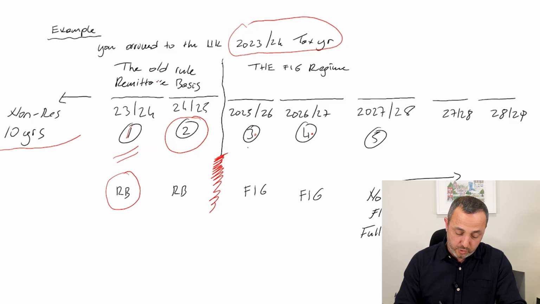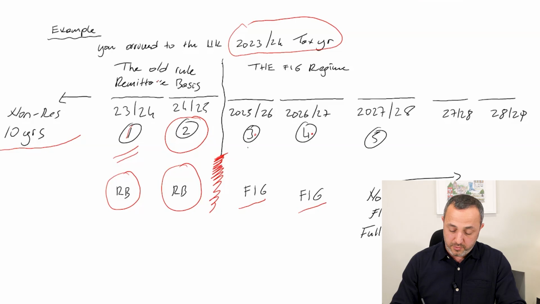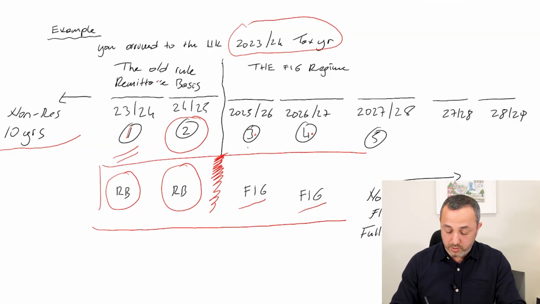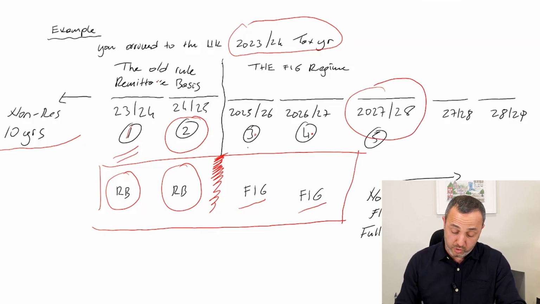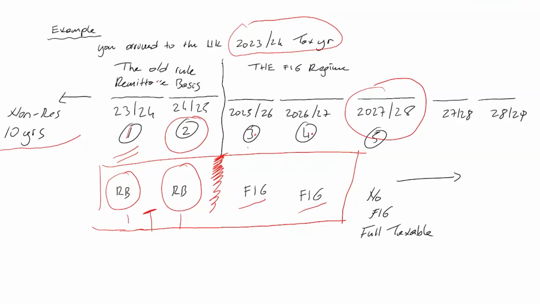So for 23-24, your first tax year in the UK, you can claim remittance basis. For the second tax year, 24-25, you can claim remittance basis. For 25-26, FIG. For 26-27, you can claim FIG relief again. So this means that you are not going to pay any taxes for these 4 tax years, because remittance basis means there's no tax in the UK, and the same with FIG relief: there's no tax in the UK on your overseas income and gains. But from the 27-28 tax year, all your overseas income and gains will be taxable in the UK.